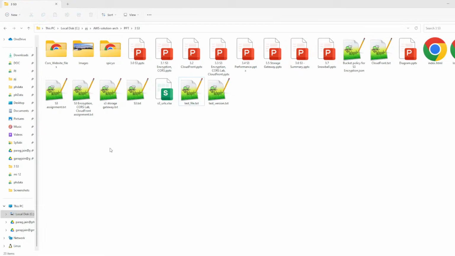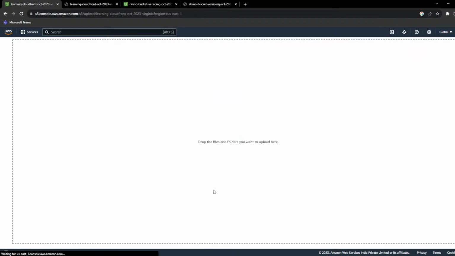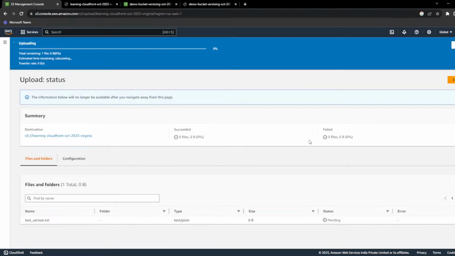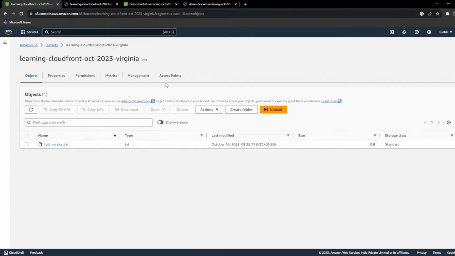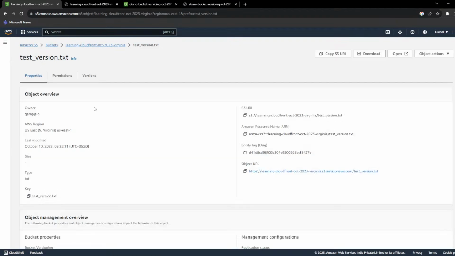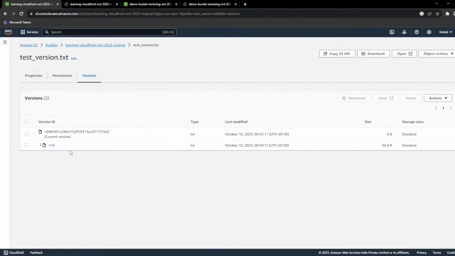Test version. Let's upload test version. Now if you click on the object and version, so we'll see null and the current version. Any question on versioning?